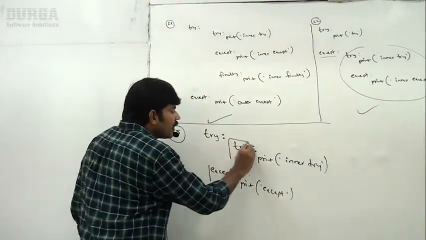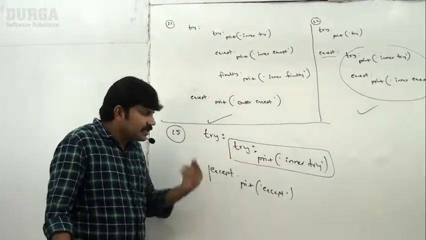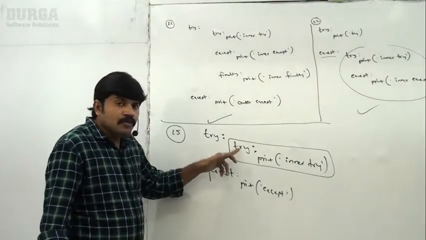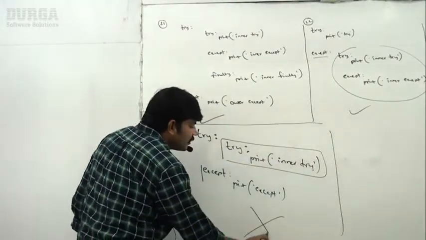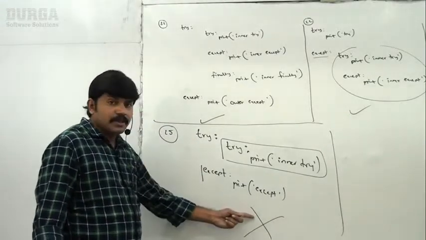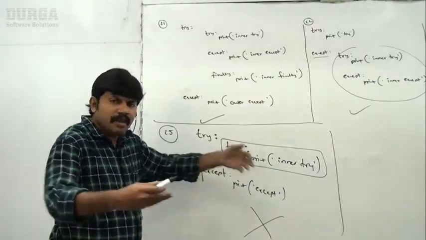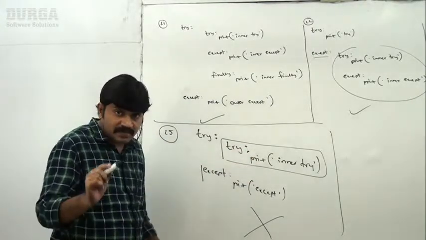Now for this inner try, no except, no finally. Where is the except block or finally? Try without except or finally is always an invalid combination. Remember this one. Is this valid or invalid? Invalid combination, because this try will become alone. No except block, no finally block. That's why it is invalid, right?